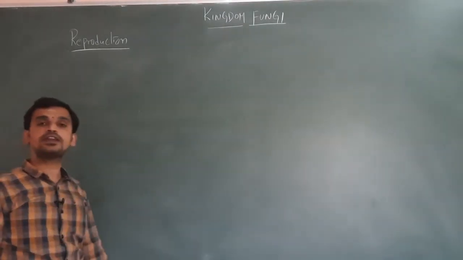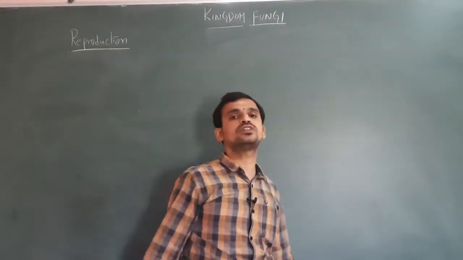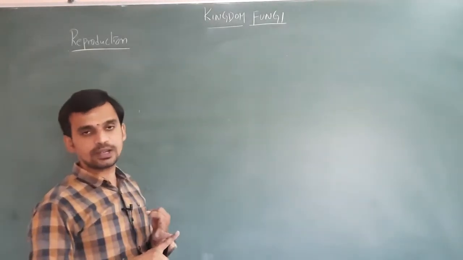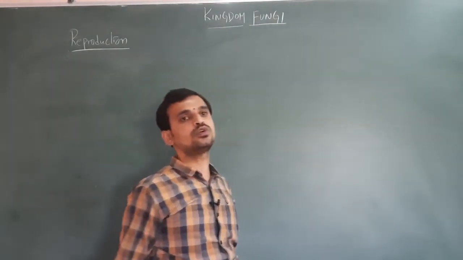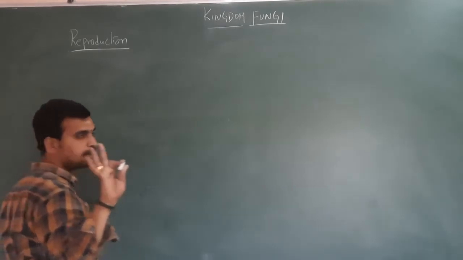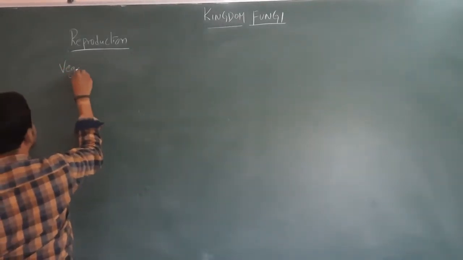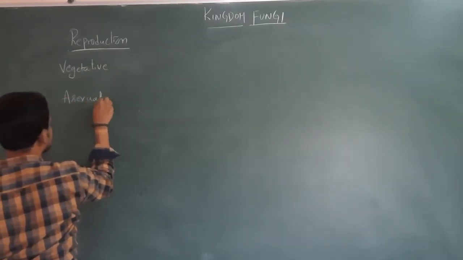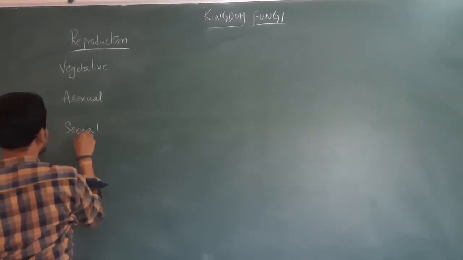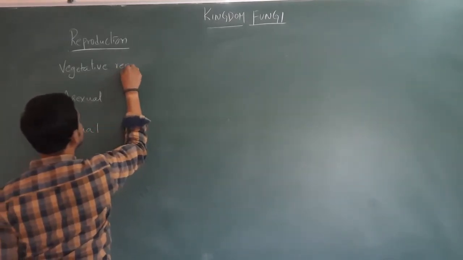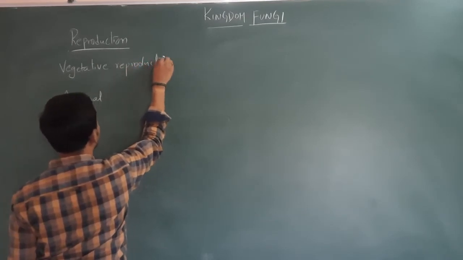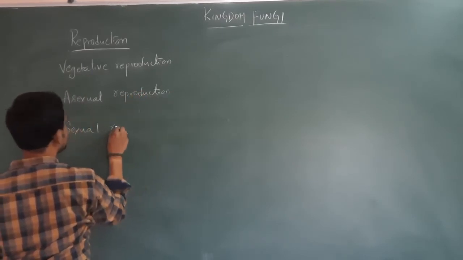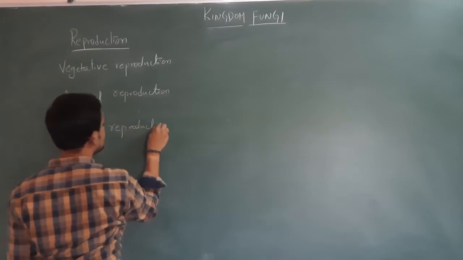The fungi reproduce mainly by three methods: vegetative reproduction, asexual reproduction and sexual reproduction.